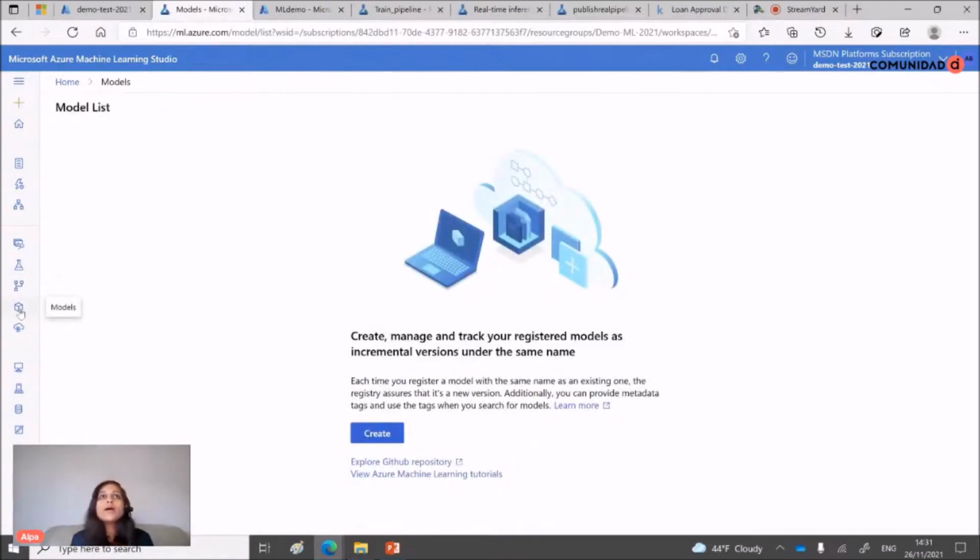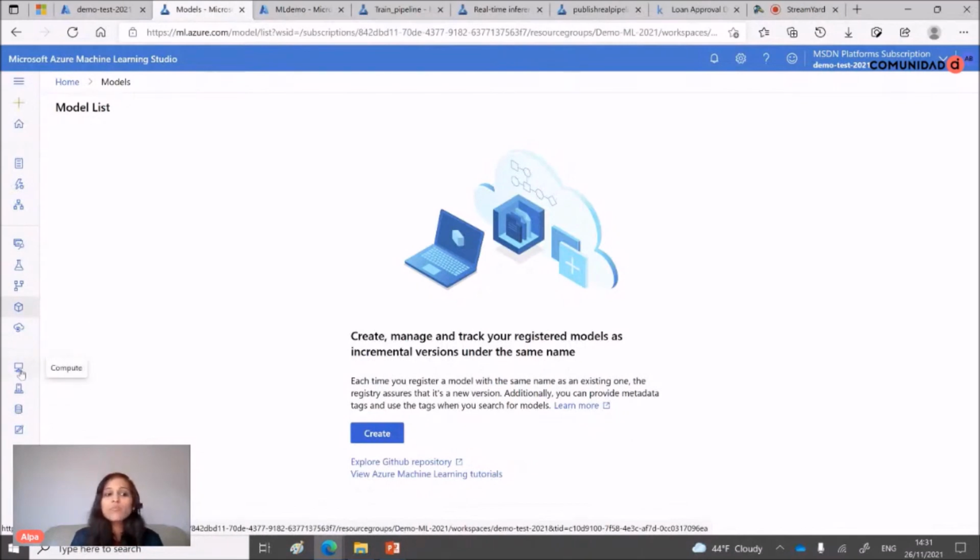And now model. Once you are ready with your pipeline and you publish it, it generates a model, and you will see it in this model area. And the next one is endpoints. Once you publish or deploy your inference pipeline, you will see endpoints here, and these endpoints can be used by any third party application which has proper permission. So these are the main important assets.